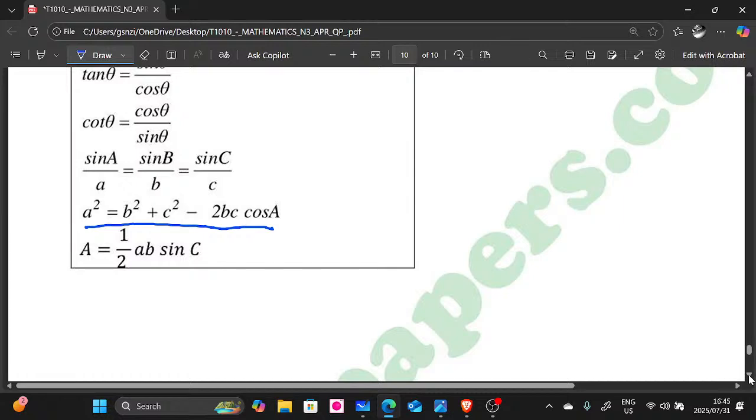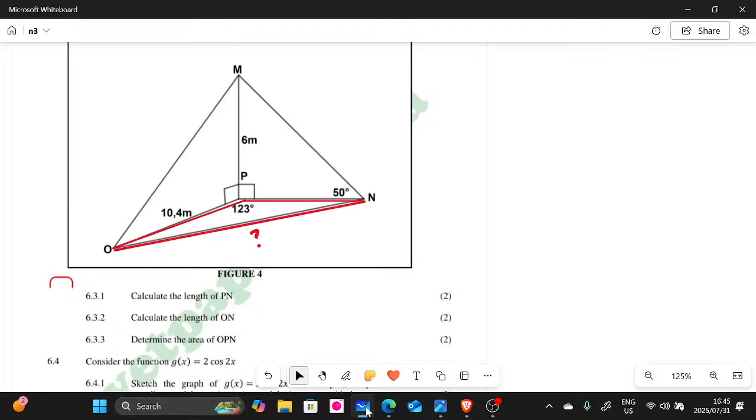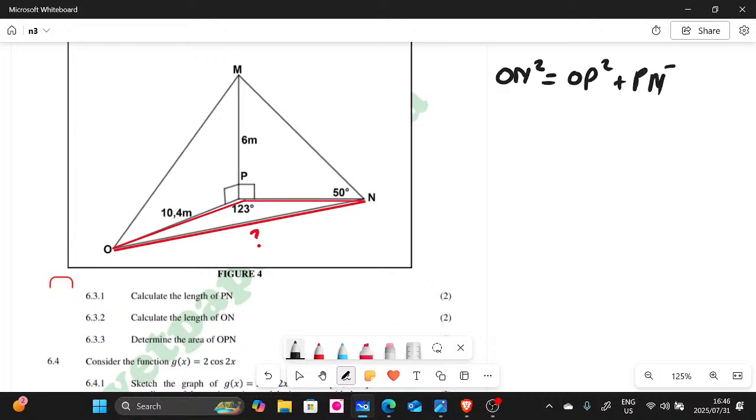Right. So let's go back to our question then. Now, look, it says a squared. So we can say this side here, OP. Let me just rewrite it. Remember, we're looking for ON, right? ON squared is going to be equaling to OP squared plus PN squared. We calculated PN before, guys, right?